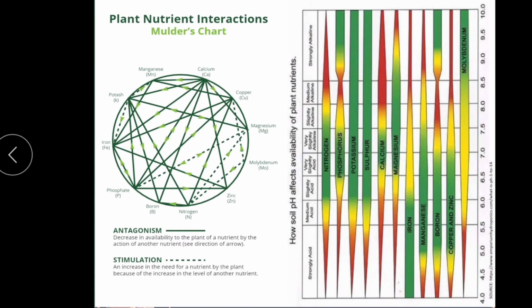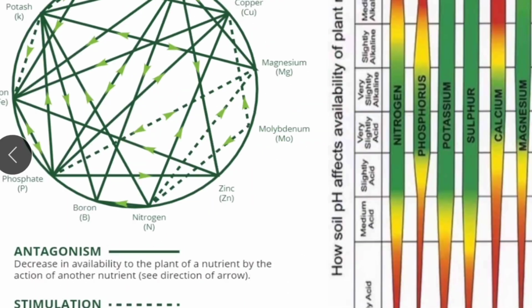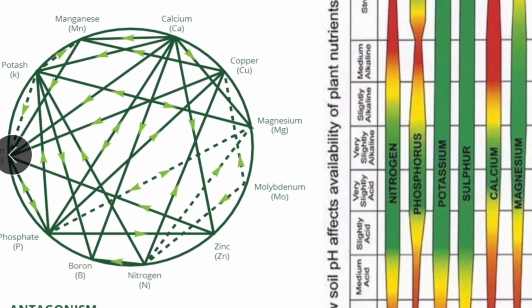Now I want to explain a few examples of antagonism and synergism. We already know that antagonism is when an increase in concentration of one nutrient element reduces the effectiveness of another nutrient element. Here we can clearly see that phosphate has reduced absorption because of the effects of mineral calcium. The same applies the other way around. Here is the phosphate and here the calcium. If there is an increase in phosphate, the uptake of calcium will be reduced, and likewise if there is an increase in calcium in the soil, the uptake of phosphate is reduced.